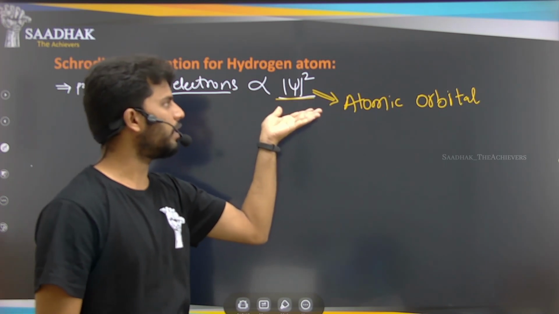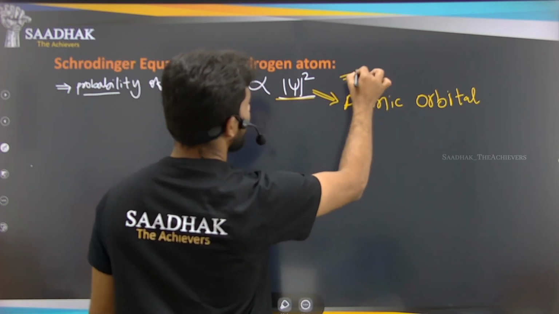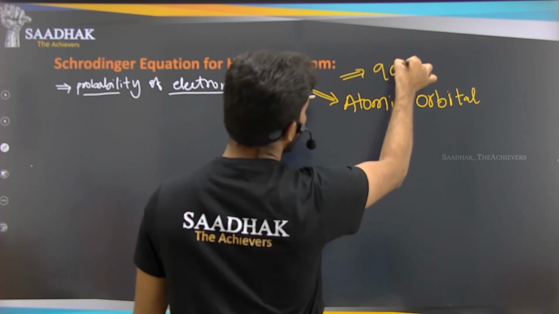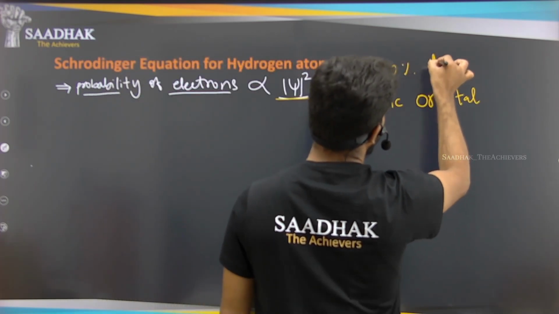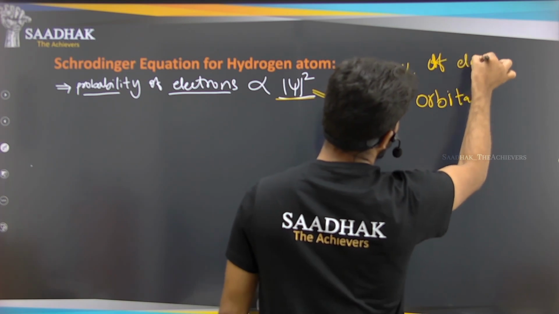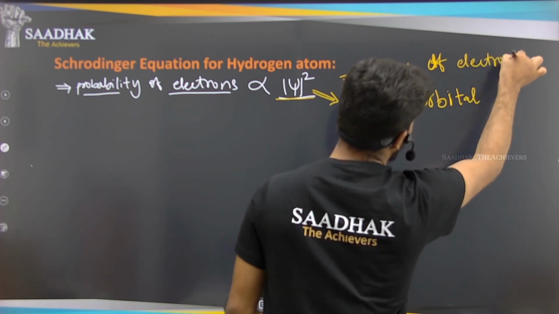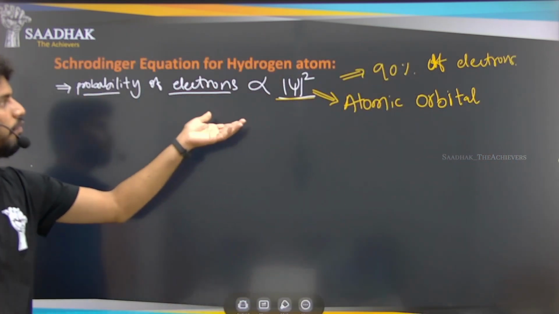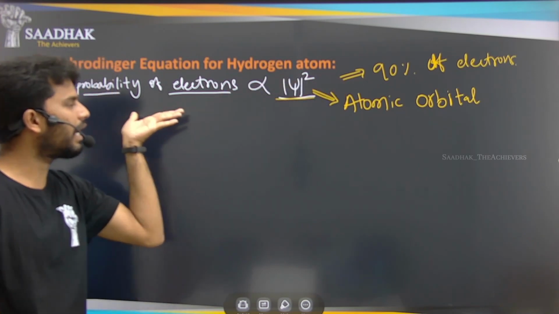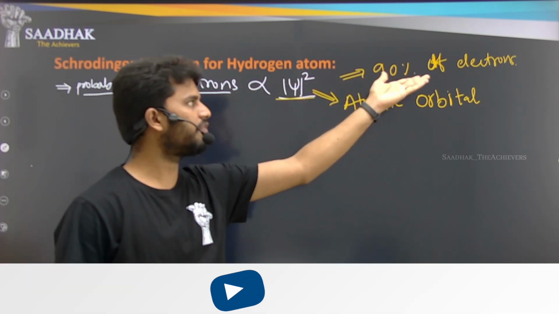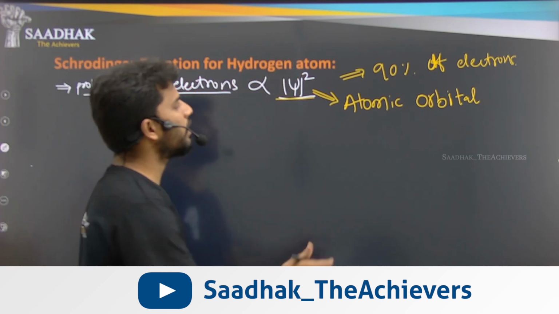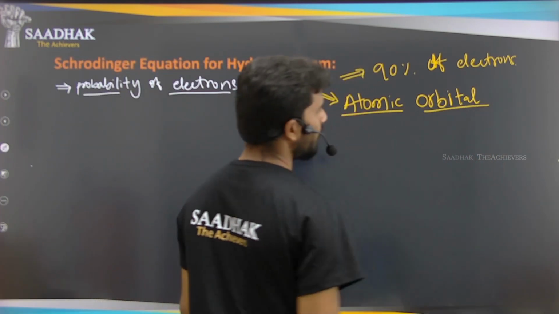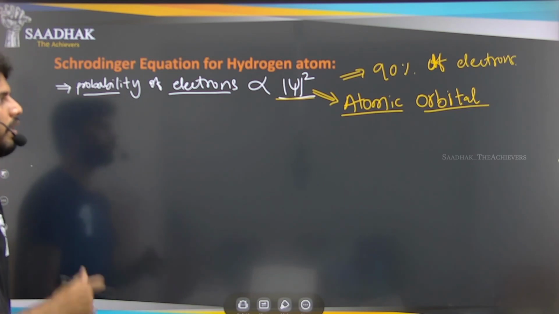At that point, we take about 90% of the probability of finding the electrons, and that will give us the atomic orbital.